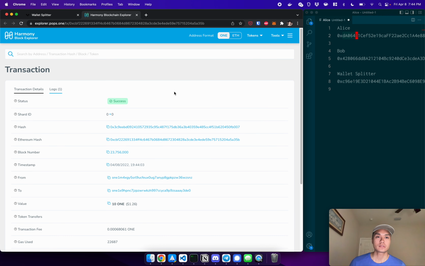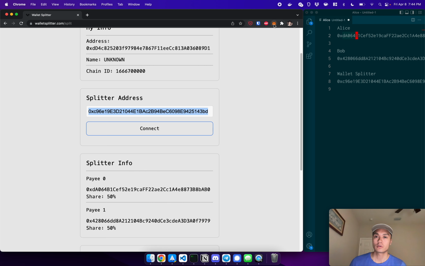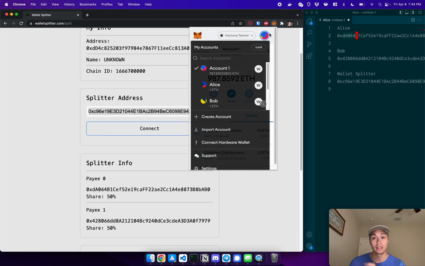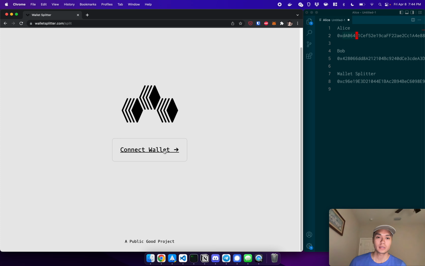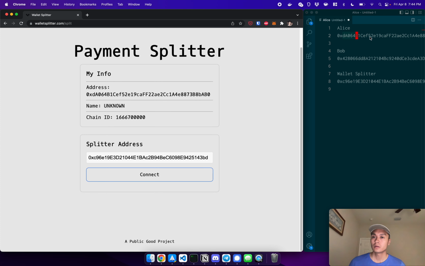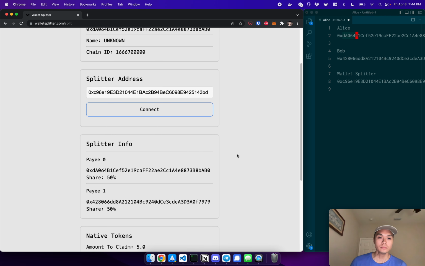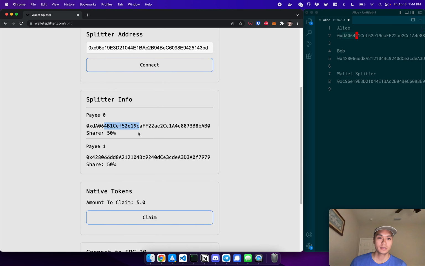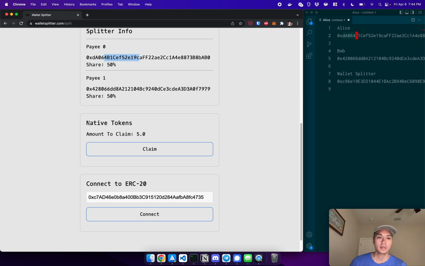Great. Now that it's confirmed, I can switch over to Alice. So now I'm Alice. I can connect. Copy the splitter, make sure it's here. This is the correct one. Yep, that's me. And down here, I can say native tokens. Amount to claim is 5. So if I hit claim,